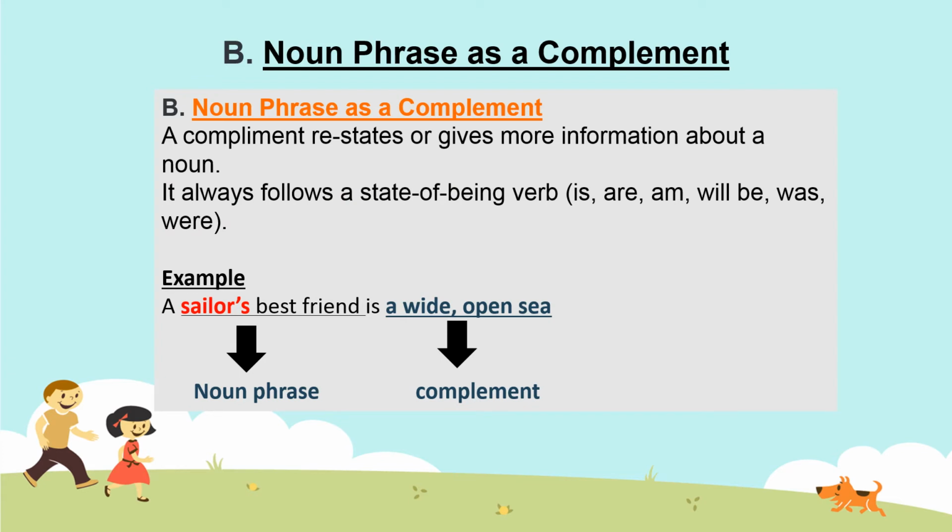Second, noun phrase can act as a complement. A complement restates or gives more information about a noun. It always follows a state of being. Let us observe the example below. A sailor's best friend is a wide open sea. The noun phrase a wide open sea gives us more information about the sailor's best friend, the sea. Therefore, it acts as a complement to the noun phrase best friend.